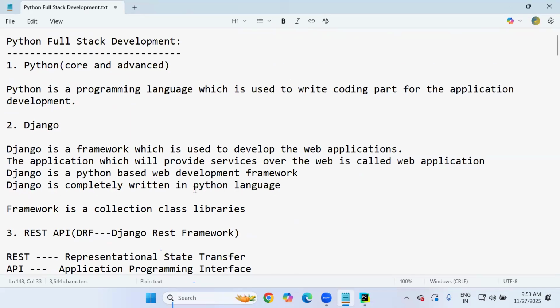And if you require only Python, you can enroll for Python only. As I mentioned in my demo lectures, core Python and advanced Python duration is 45 to 50 working days. And the full stack development duration is 4 months, including projects.